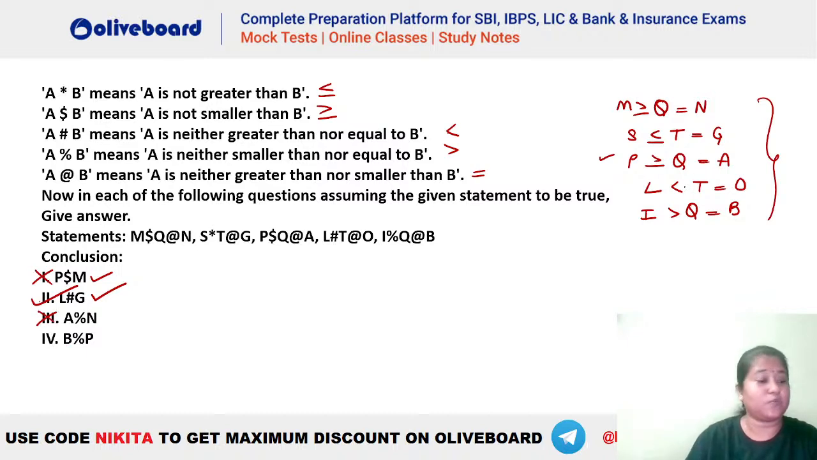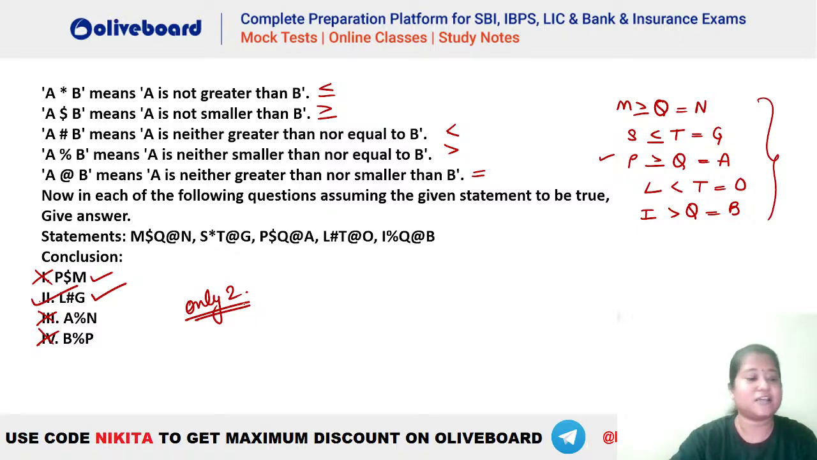What about B to P? What is the relation from B to P here? You can see B is equal to Q and Q is less than equal to P. So it should be B is less than equal to P. And what is the meaning of percentage here? Percentage means greater than. That means this is wrong here. So the answer to this question should be only 2. Okay. I hope this is clear everybody.